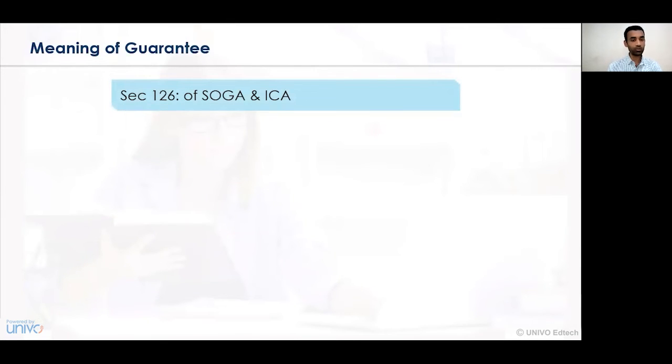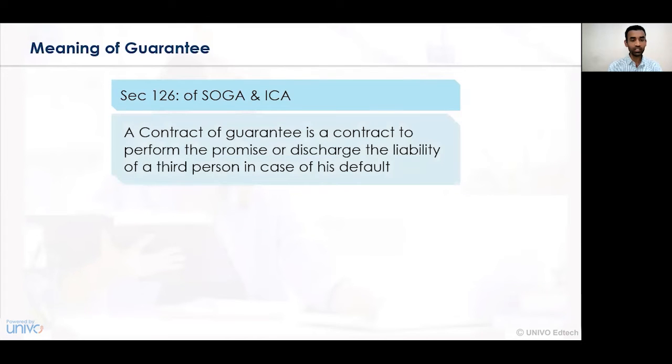As per section 126 of the Sale of Goods Act and the composition of the Indian Contract Act, a contract of guarantee is a contract to perform the promise or discharge the liability of a third person in case of his default.